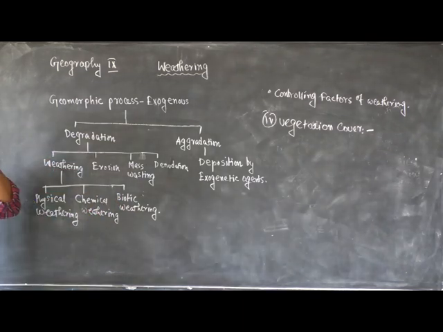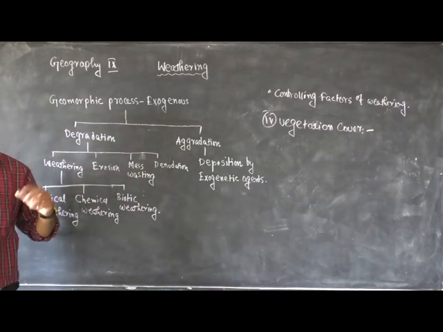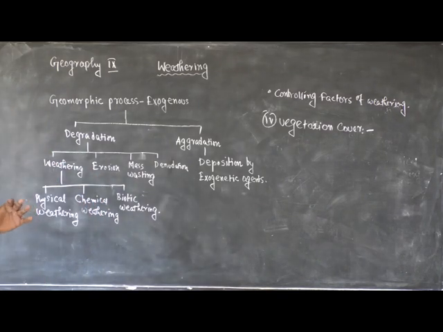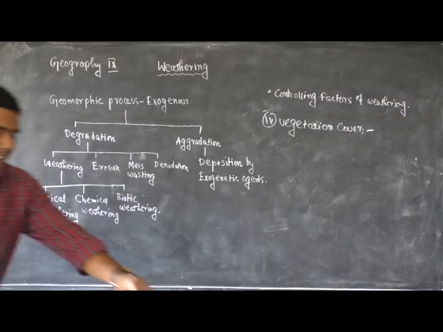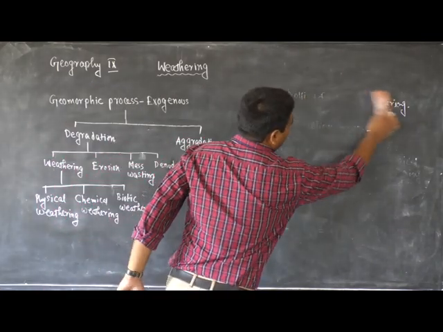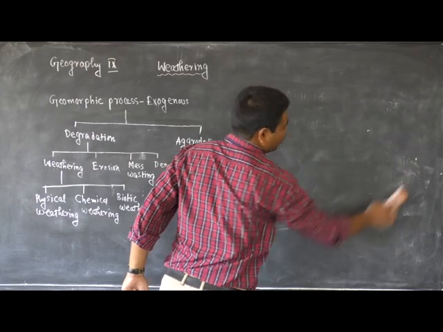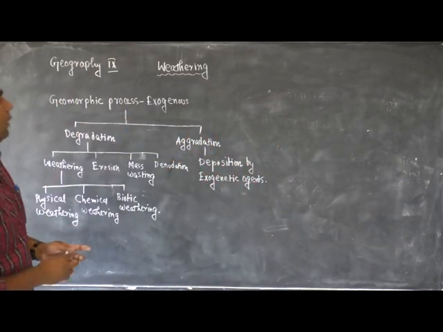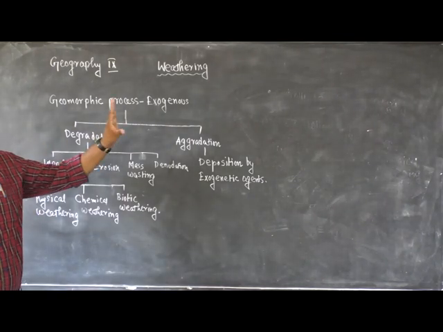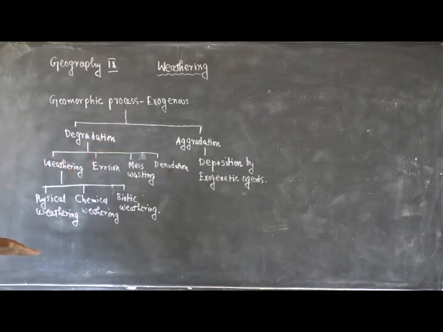Biotic weathering is the disintegration and decomposition of rocks by plants, animals, as well as human beings. So these are the important controlling factors of weathering: the climate, the nature of the slope or topography, and the vegetation cover.